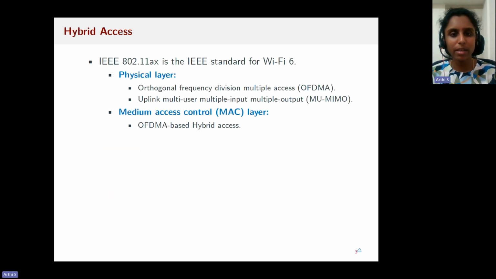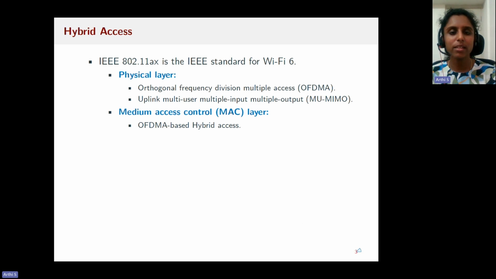IEEE 802.11ax is the IEEE standard for the current Wi-Fi generation, Wi-Fi 6. Wi-Fi 6 improves capacity and latency in dense deployments. For this, it introduced novel features in both physical layer and medium access control layer.